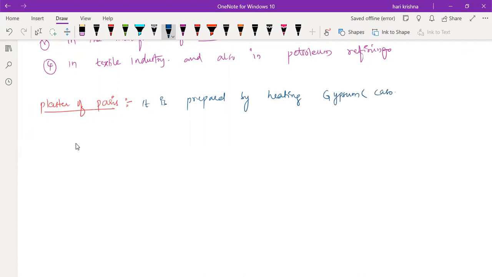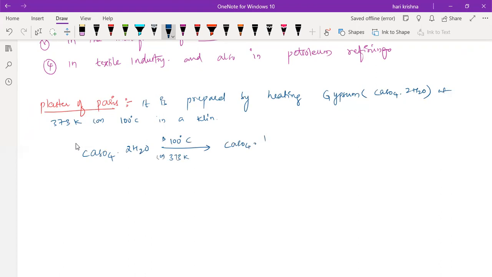Gypsum is CaSO4·2H2O. Upon heating at exactly 100 degrees Celsius or 373 Kelvin, it will form CaSO4·½H2O, and 1.5 water molecules will be separated.